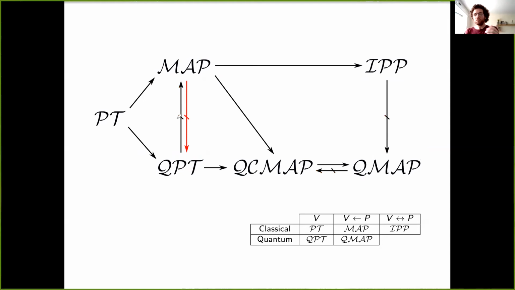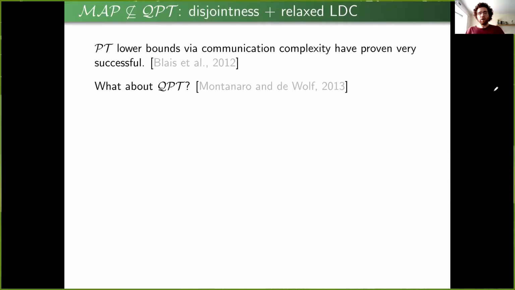And I'd like to dedicate most of the remainder of this talk to talking about the separation between classical testers with a proof versus quantum testers without a proof. Okay, so the strategy here goes through a strategy that has been very successful in the classical case. This is the technique of getting lower bounds for property testers via lower bounds for communication complexity problems.